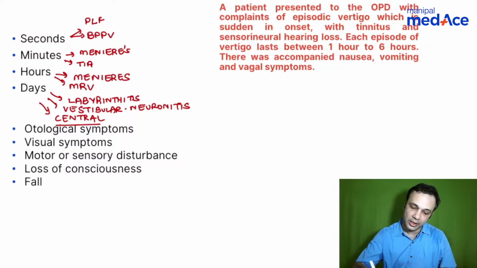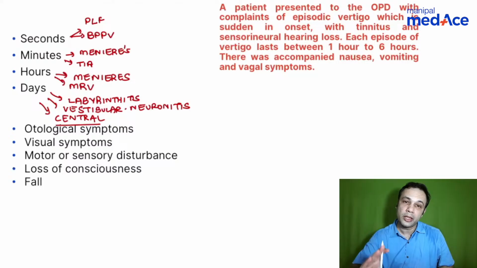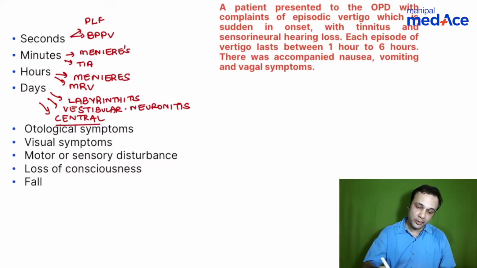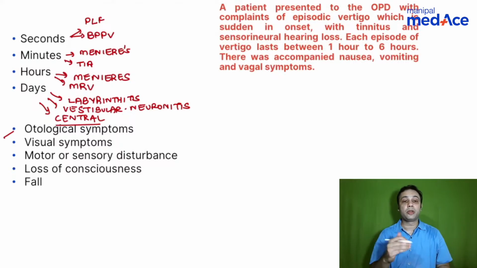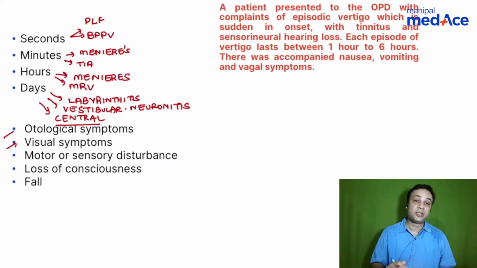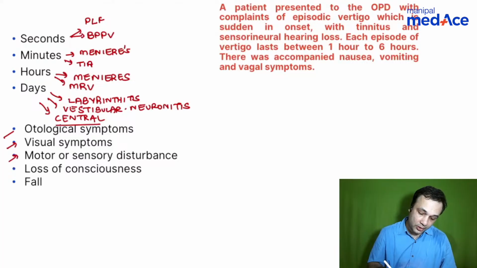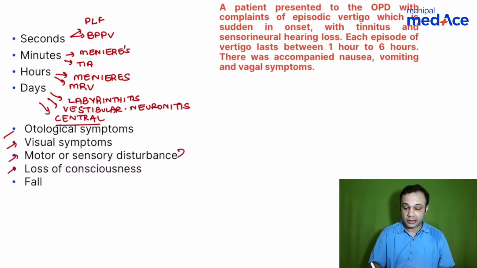So once again, focus on that key point here, 1 hour to 6 hours. If you're not able to get the diagnosis with 1 hour to 6 hours, then you go to the symptoms and, along with that, the audiogram as well. That will give you the diagnosis. Other important associated symptoms that you can have are otological symptoms. Whenever there are otological symptoms, think in terms of an otological cause. Whenever there are visual symptoms, think in terms of a visual cause of vertigo. When you have motor or sensory disturbances and loss of consciousness, think of central causes.